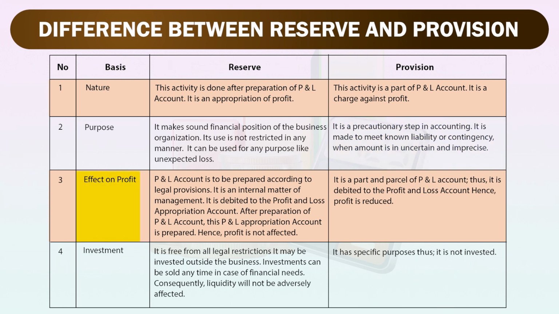Third basis is effect on profit. In case of reserve, the P&L account is to be prepared according to the legal provisions. It is an internal matter of management. It is debited to the profit and loss appropriation account. After preparation of the P&L account, this appropriation account is prepared. Hence, profit is not affected. In case of provision, it is part and parcel of the profit and loss account. Thus, it is debited to the profit and loss account and hence profit is reduced.